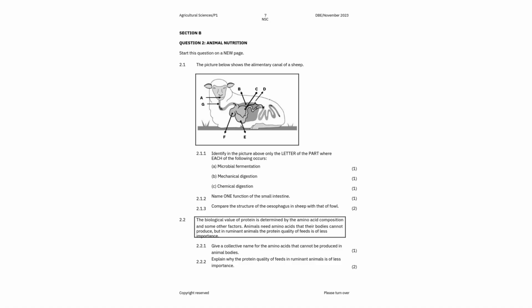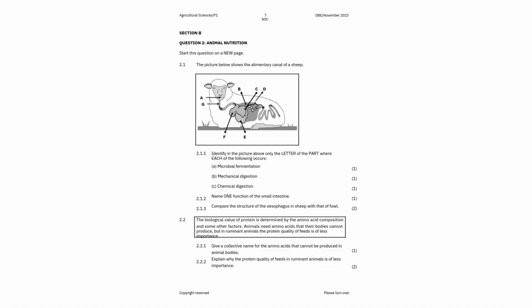And then name one function of the small intestine. That is just 1 mark. So you can either say the small intestine absorbs nutrients or absorbs digested food, or maybe you can say it secretes the digestive juices. You can say it assists in mixing food with digestive juices. So any of those, you just give one function that you can think of.